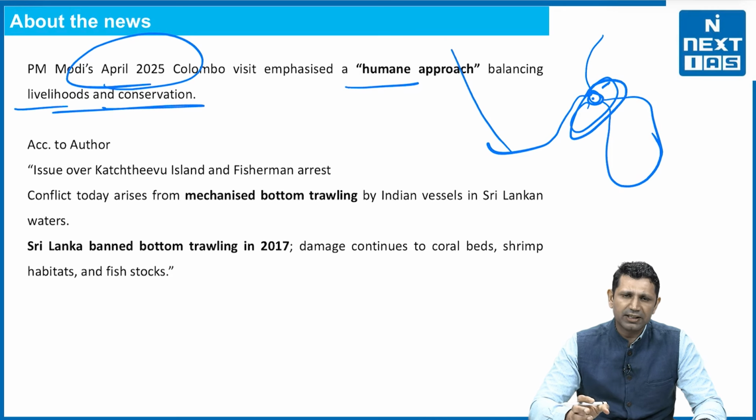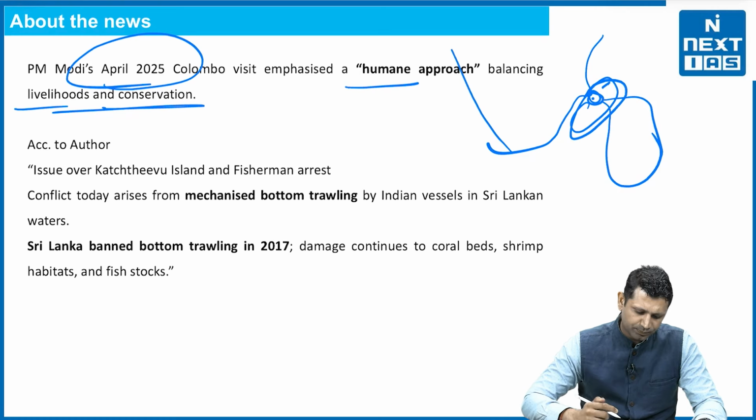And when this fishery stock is being depleted, then the small fishermen are being forced to go to the deep sea waters, and that's where the dispute arises. So they are saying in a nutshell that कि क्योंकि some Indian fishermen are using deep sea trawlers, उसकी वजह से जो small fishermen हैं, they have to go deep into the sea, and that's where they enter in the Sri Lankan waters and they are being detained.